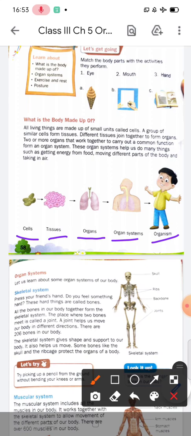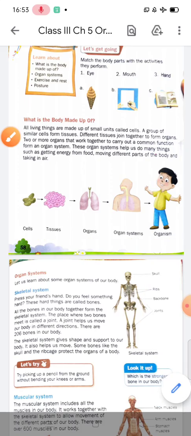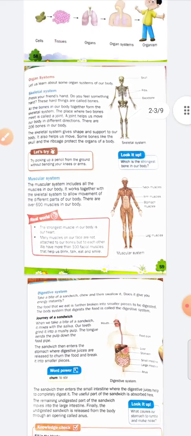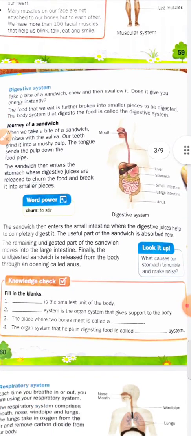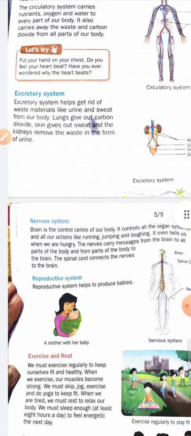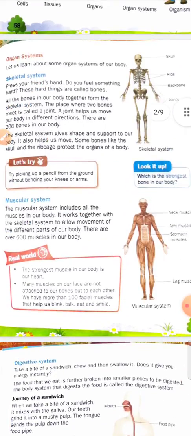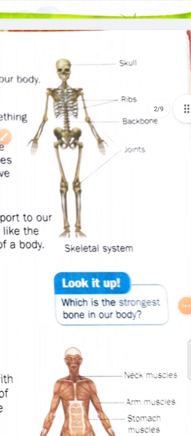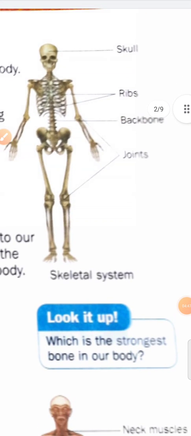So students, in this chapter we will discuss some organ systems: the skeletal system, muscular system, digestive system, and respiratory, circulatory and excretory systems. We will discuss them one by one. Starting with the skeletal system, you can see this diagram very clearly.